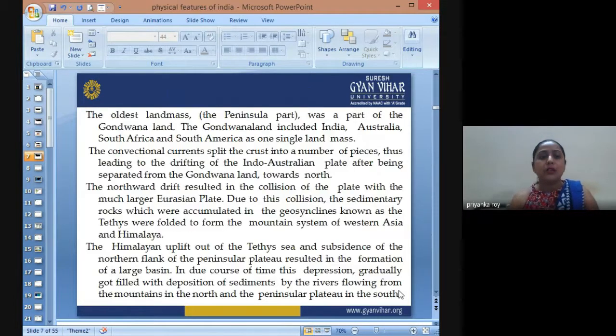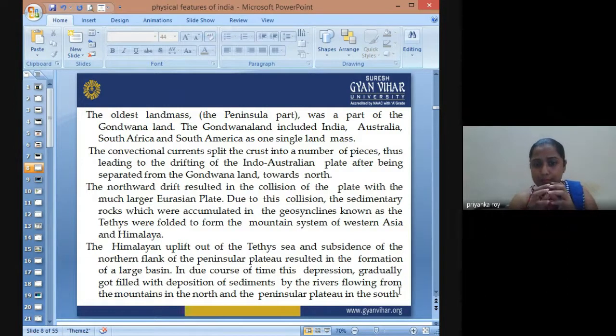Okay, so the oldest landform in our country is the peninsular part. The peninsular part is the oldest landform of our country and was a part of Gondwana land. Gondwana land included the southern part of India, then Australia, South Africa, and South America.